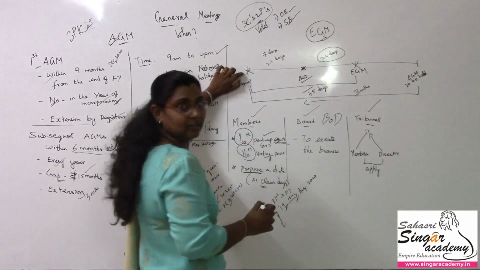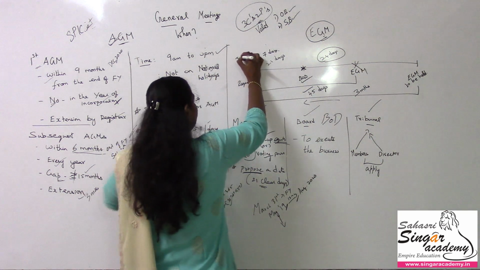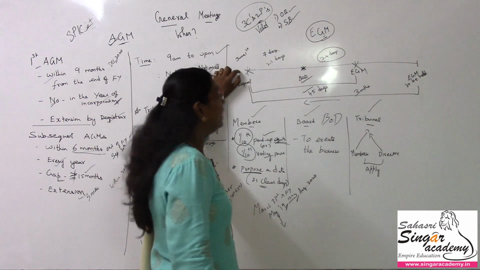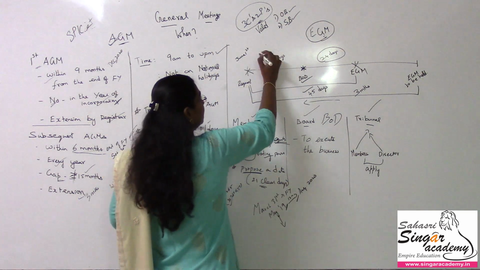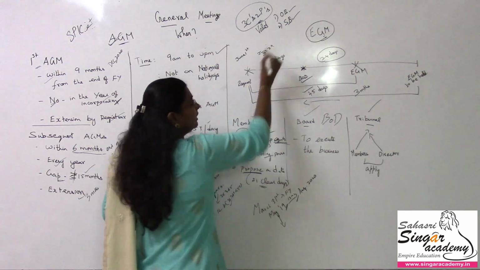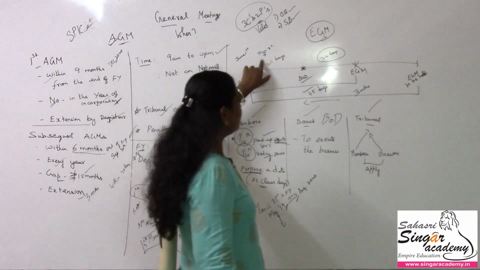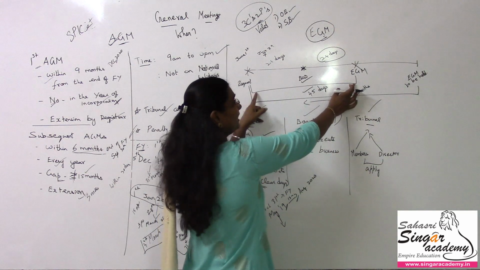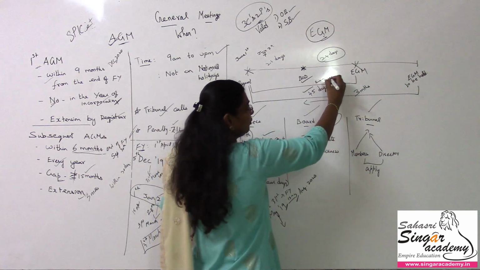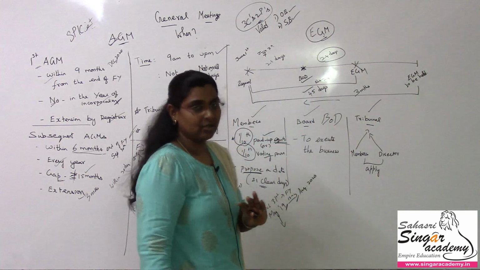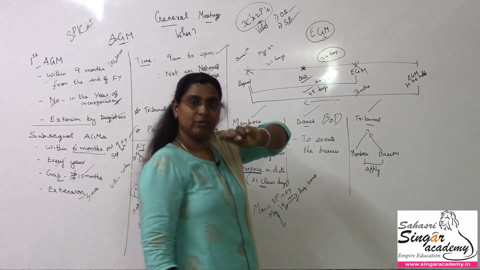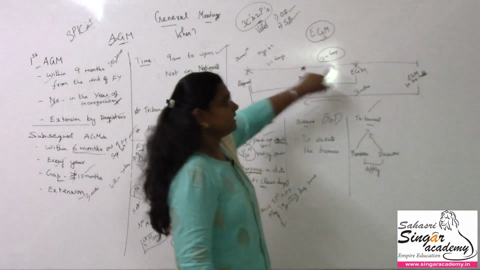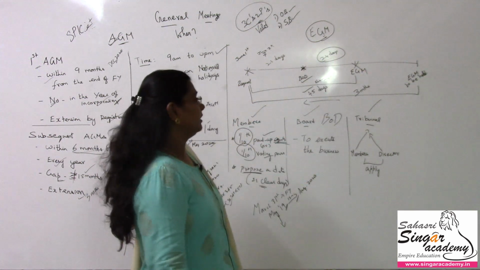So here, I'll take this as June 1st, the members are placing a request for EGM, and June 7th the board of directors are planning. So on June 7th, 24 clear days is enough for an EGM. It's not exactly 45 days. This 45 is 21 plus 24. It is not necessary that there be exactly 45 days. From this date, 24 days is enough. So normally the provisions of 21 days and 24 days imply that 45 days should not be exceeded.